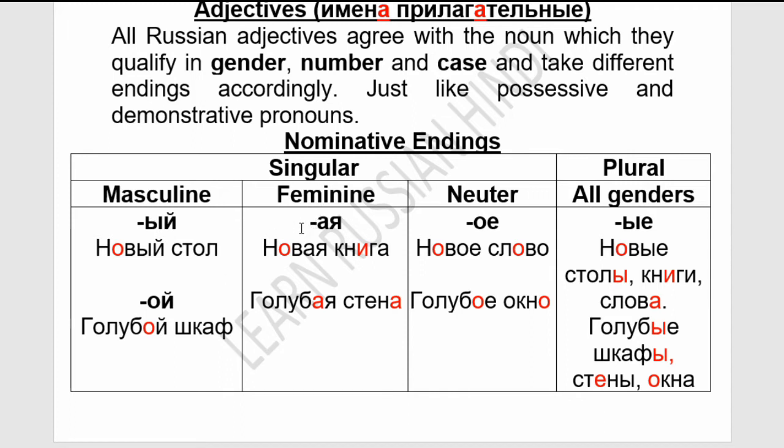For feminine -ая, for neuter -ое, for plural -ые. So новый стол. Стол is masculine, so the adjective is новый стол. Or sometimes it may be голубой шкаф. These endings denote that this is an adjective.